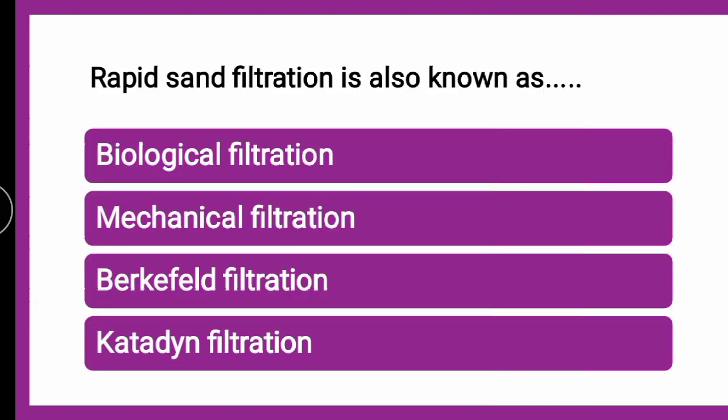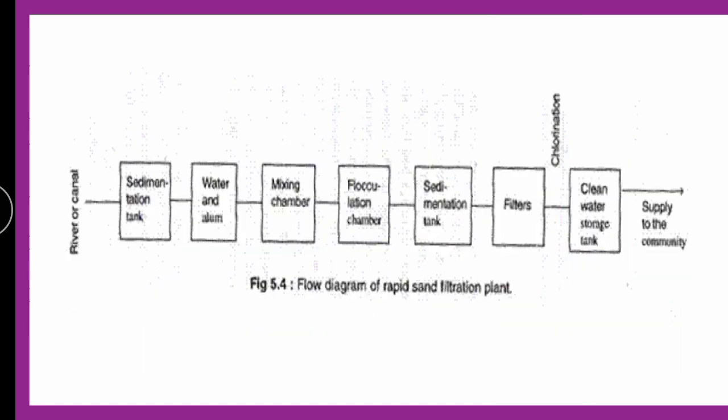Next question is, rapid sand filtration is also known as dash. Whether it is known as biological filtration, mechanical filtration, Berkefeld filtration or Katadyn filtration, the correct answer is, it is mechanical filtration. Why mechanical filtration? Because as we discussed in our earlier slides, different mechanical units are linked together, as you can see here in the diagram.